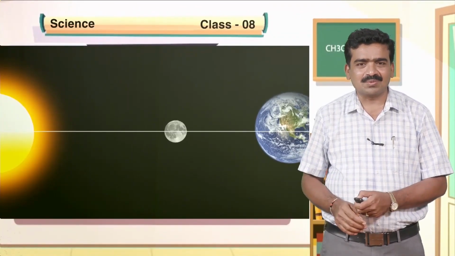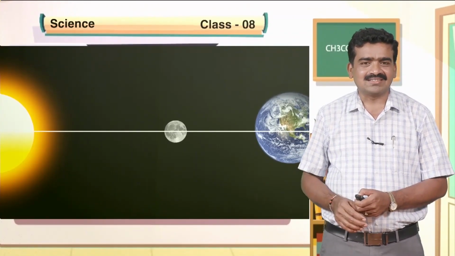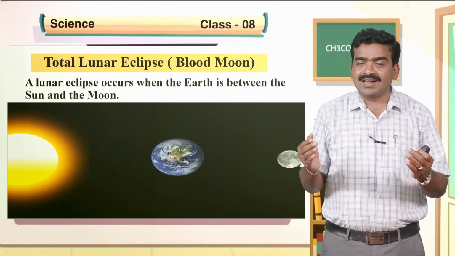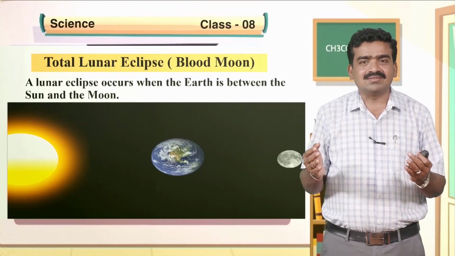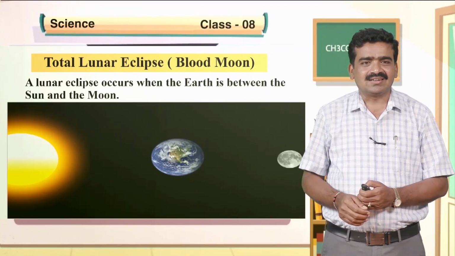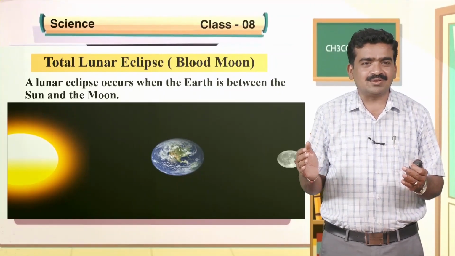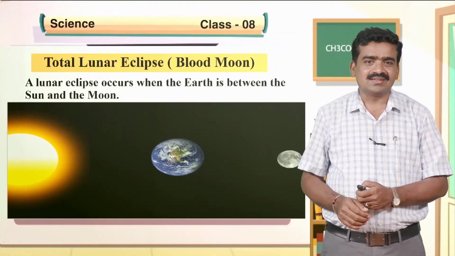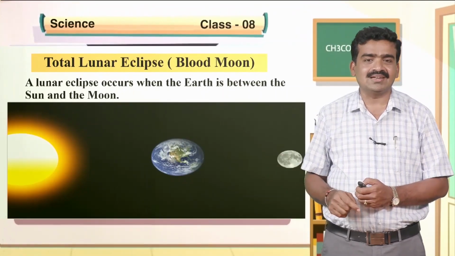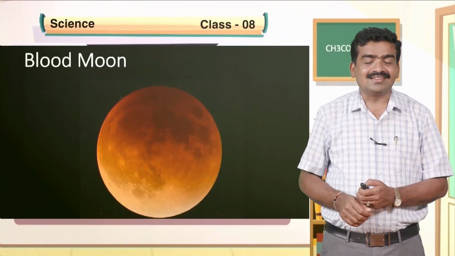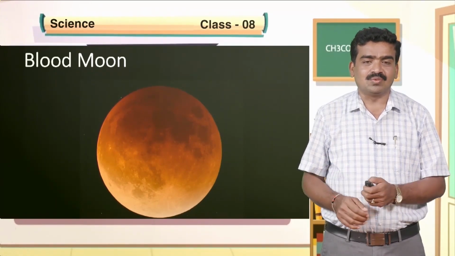Let us know more about the total solar eclipse and total lunar eclipse. The total lunar eclipse, also called the blood moon, occurs when the earth is between the sun and the moon. They are aligned in a straight line. The moon appears red in color, and that is what we call the blood moon.